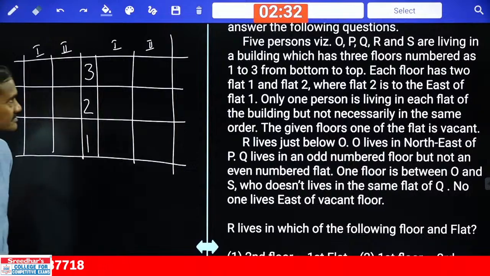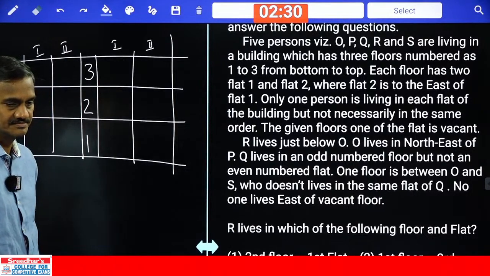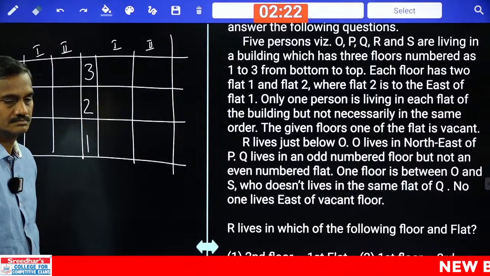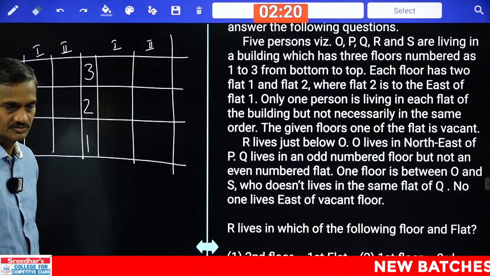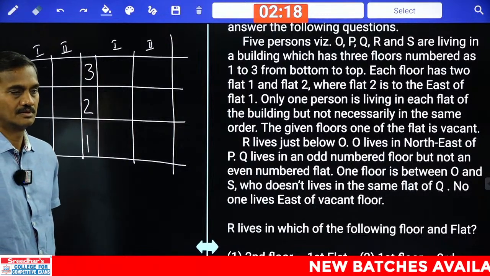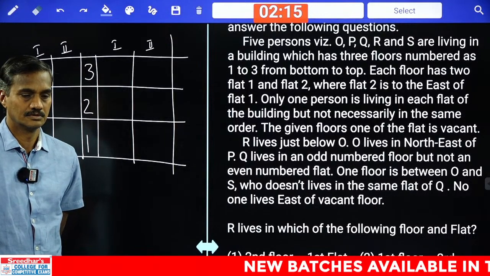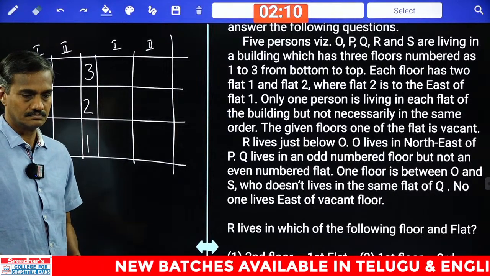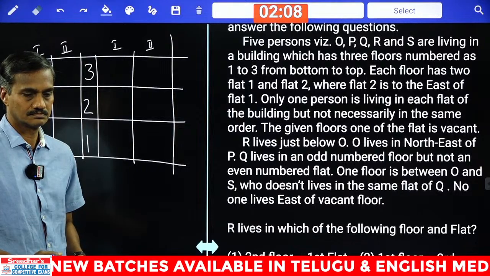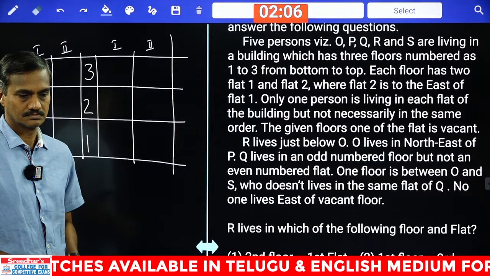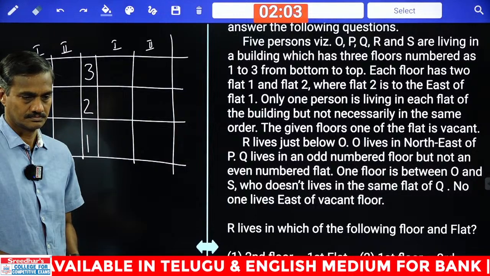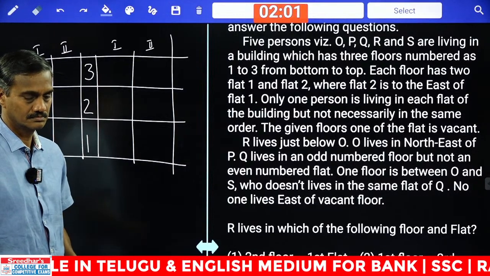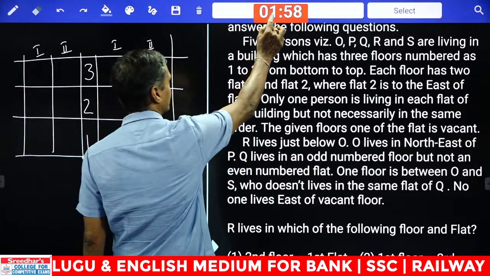Done? Good. Priya completed. Anusha, fine. Yes, Vima completed. Good. Now the time is up.